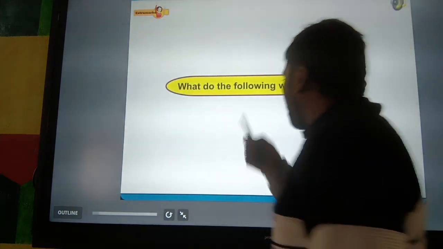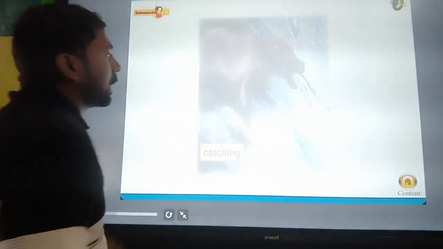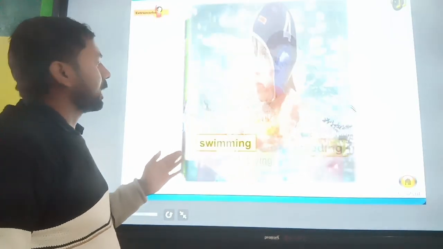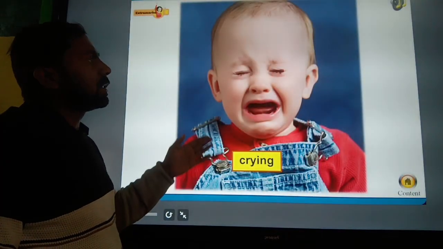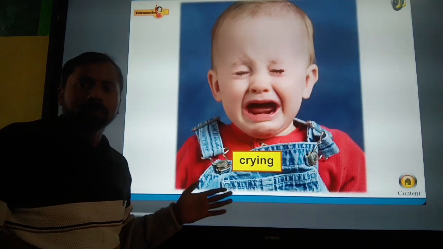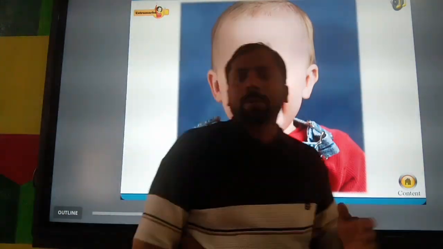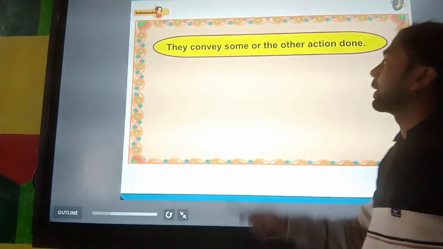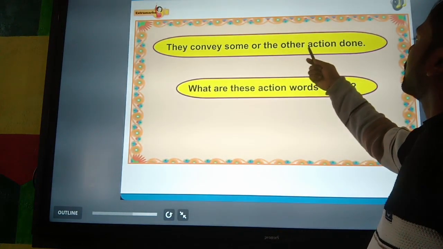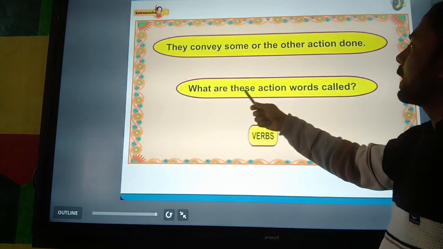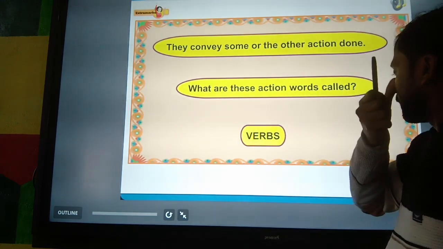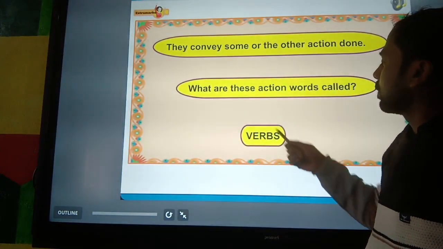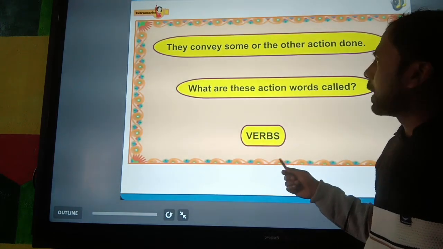So what do the following words convey: catching, fighting, swimming, crying? These are verbs. They convey some kind of action done. What are these action words called? These action words are called verbs.